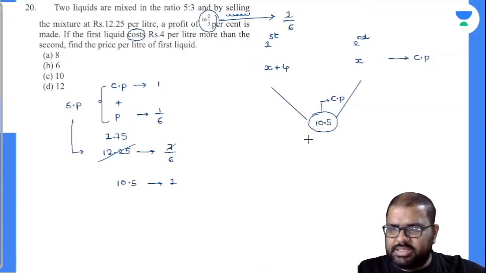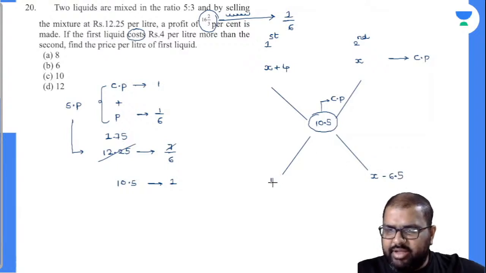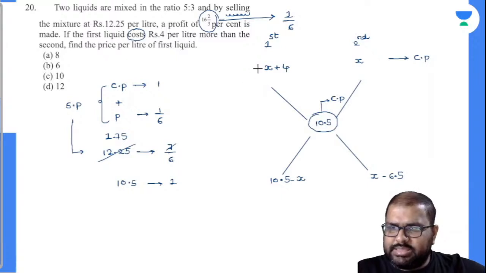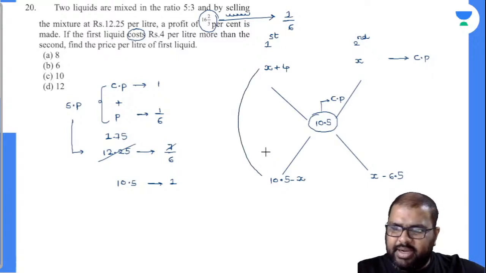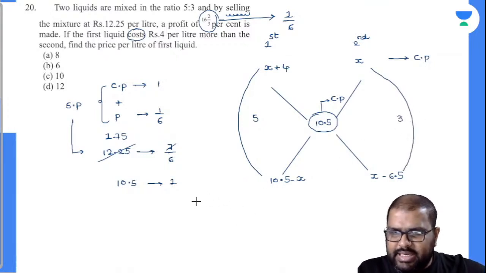So these two are mixed. So by the alligation rule, automatically this value will be higher. X plus 4 minus 10.5 is X minus 6.5. Now everybody knows this is 10.5 minus X. 10.5 value will be higher. Now do you know this part is mixed for 5 parts, 5 parts of first liquid and 3 parts of second liquid. Am I right or wrong? Yes. So by this what can I say?